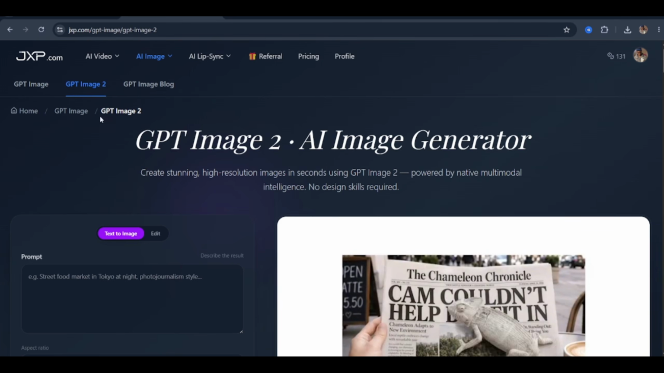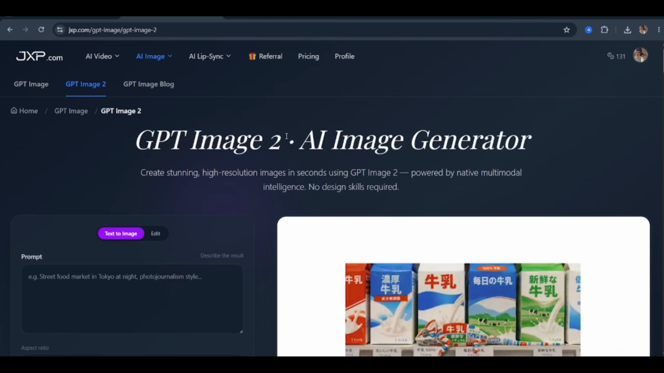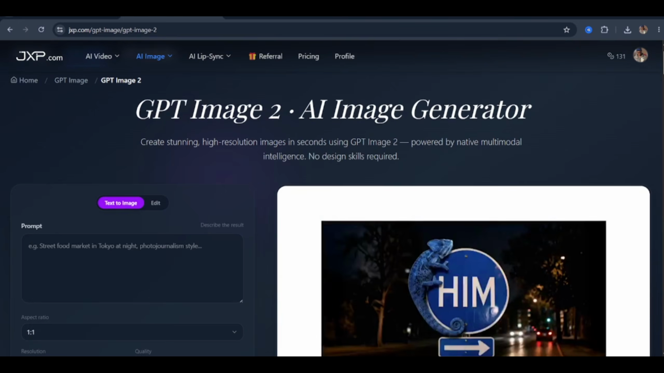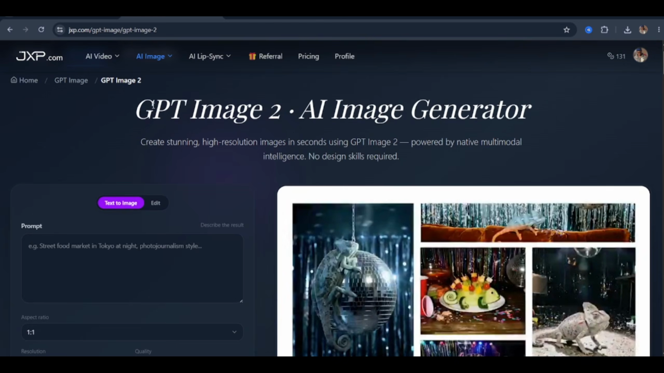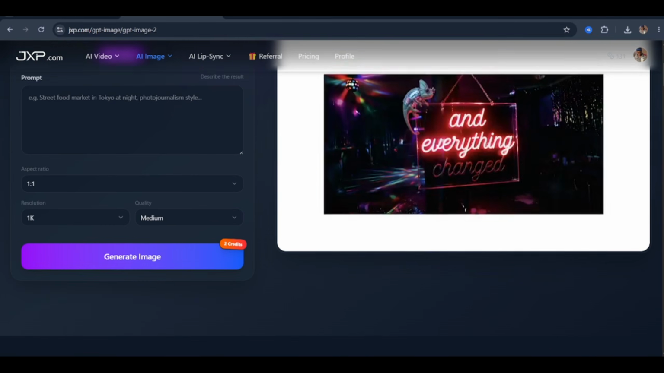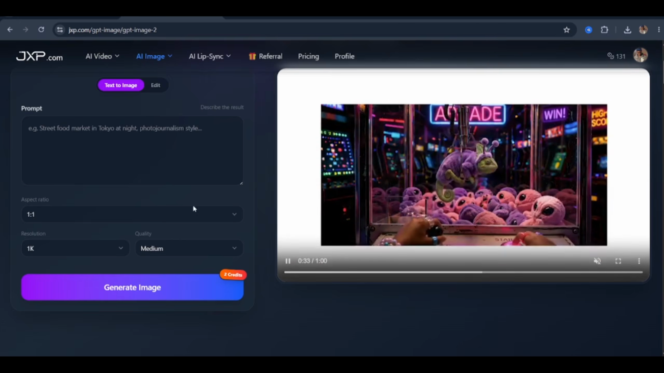All right, moving on to the second platform in today's benchmark, and this one is JXP, running the brand new GPT Image 2 model for image generation. I've put this model through extensive testing, and I can tell you with confidence, the output quality is exceptional. Let me show you exactly what I mean.